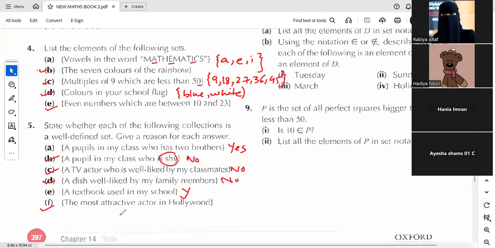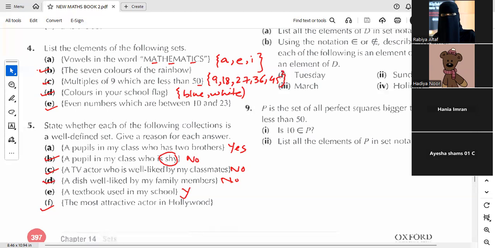So you just need to write yes or no whether the collection is well defined or not. वैसे तो the question is asking for reason as well, but there is no need to write the reason. Reason is same for everyone because answer would vary. Everyone will have different opinion. So we cannot say the collection is well defined. Okay, so let's move towards the next question.